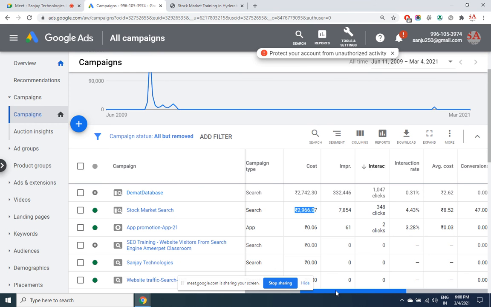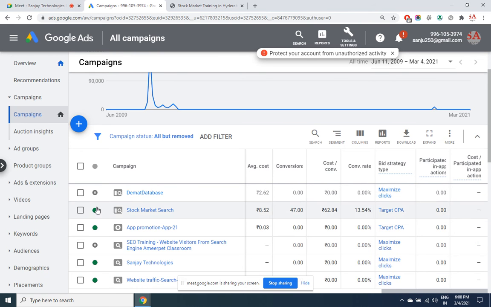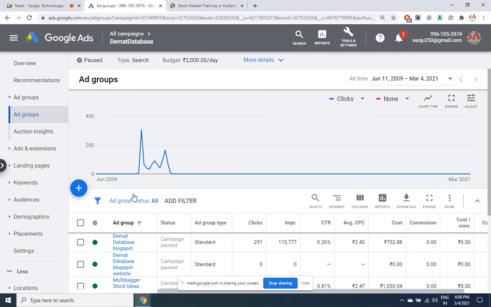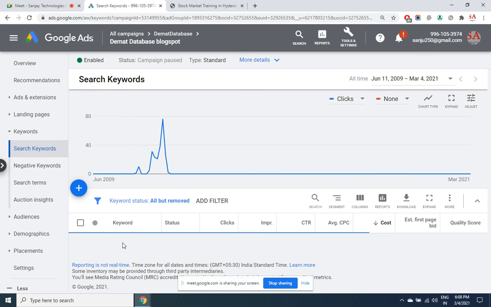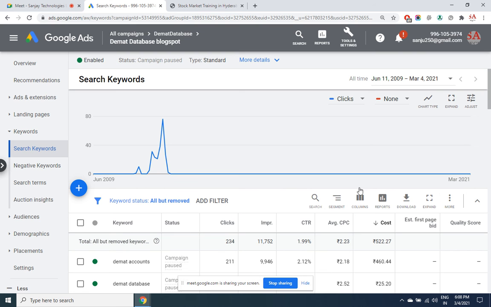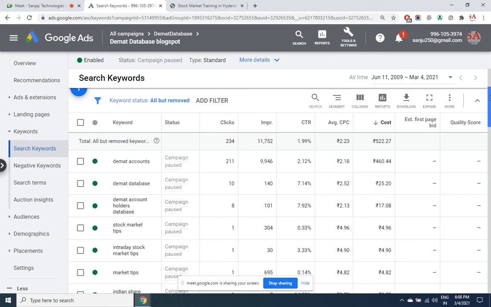And then you will see the quality score. If you click on the campaign, let's say I click on DMAT database, quality score is given at keyword level. These are all the ad groups, and under the ad groups I have keywords. Each of these reports I am showing you is downloadable, because your client will ask: please give me the report according to campaign, ad group, ads, keywords. Tell me for each keyword how many people have clicked, how many have seen, what's the CTR.